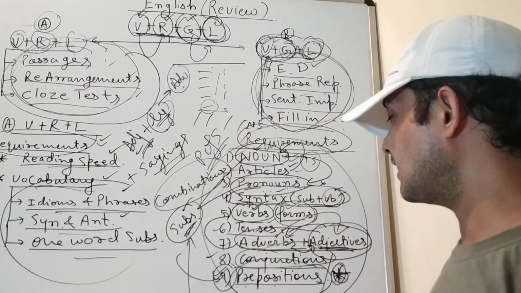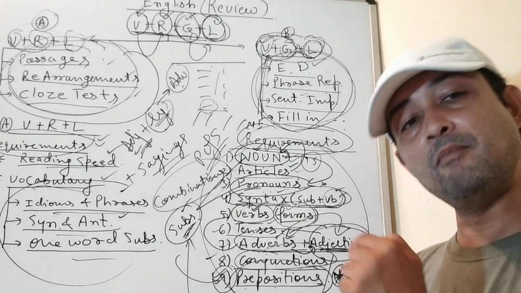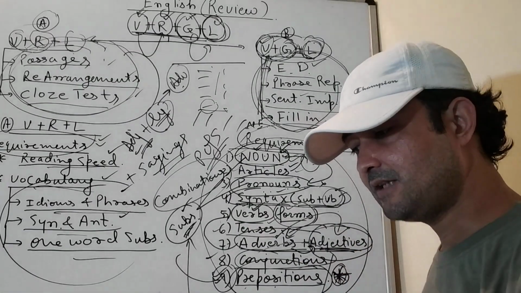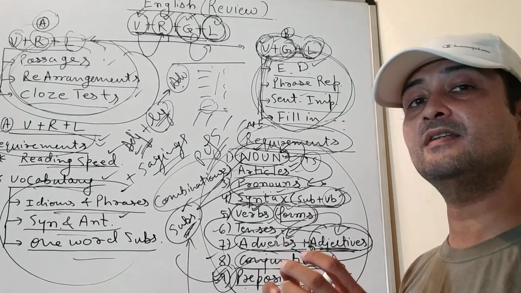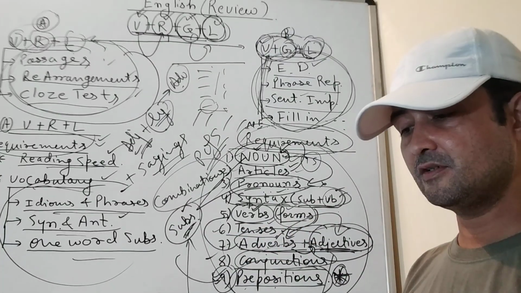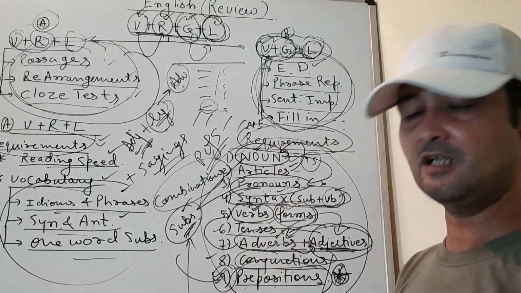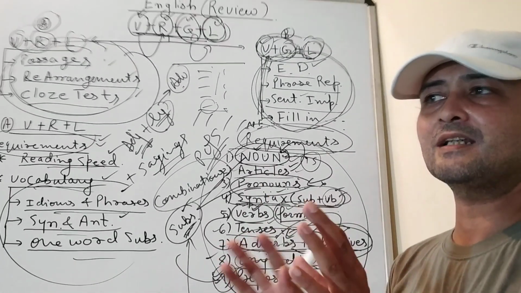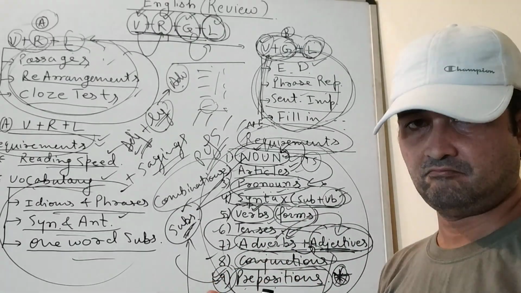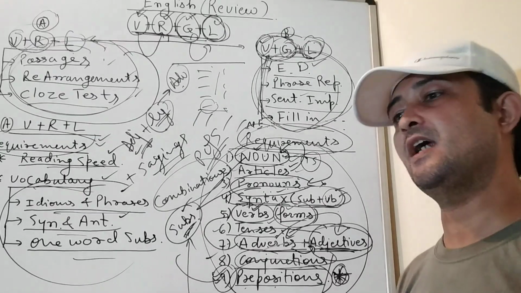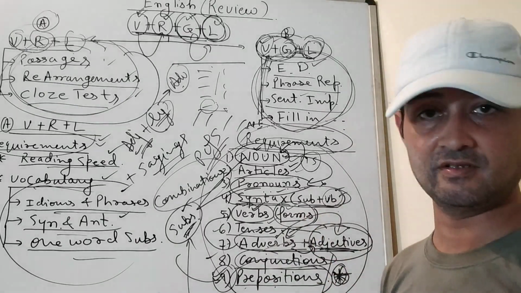And the last part is, what are the most common combinations of prepositions along with other words that come in the examinations? That is the most important part. But first you have to go through the concept, then the method of learning prepositions, and the third part is what are the prepositions that are being asked in the examinations, that used to be asked and still are being asked, because they are popular combinations.